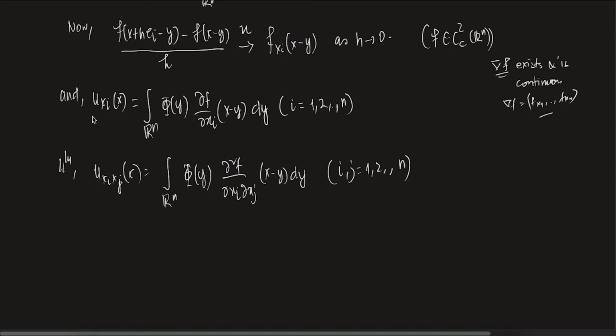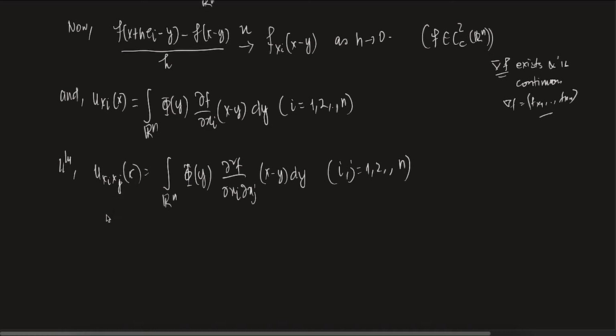So this expression I am taking again with respect to xj, doing exactly the same thing which I did. Since f is C2, the same kind of argument works on the partial derivative of f with respect to xi, and that will give you d2f over dxi dxj. So that is your u_xi xj.